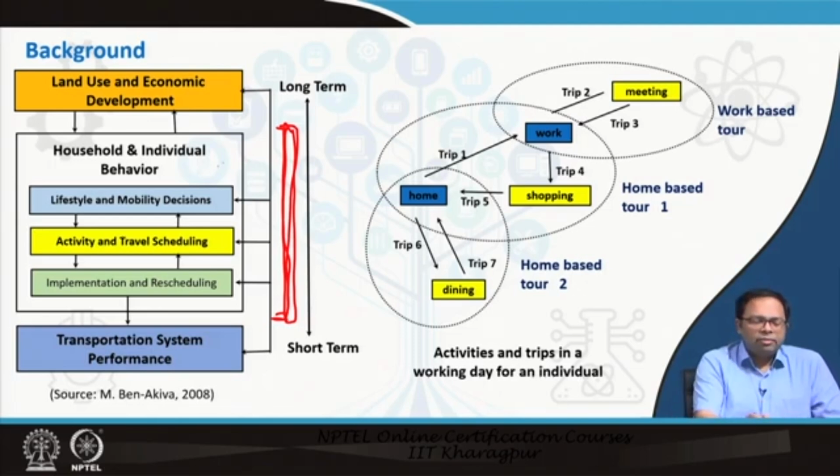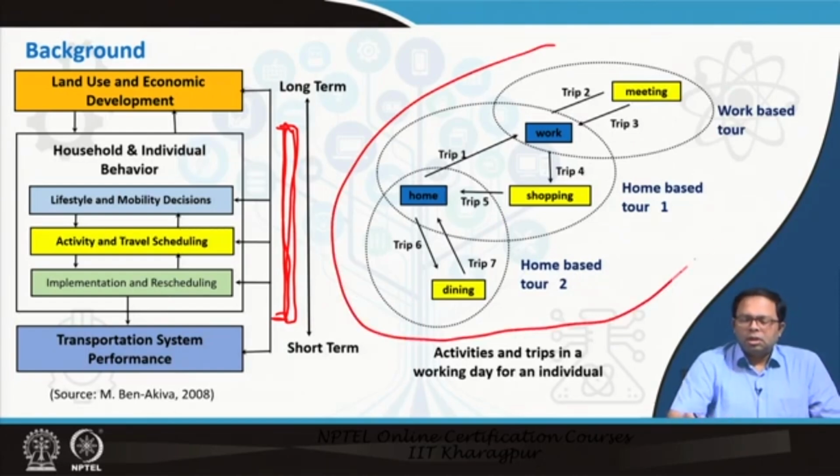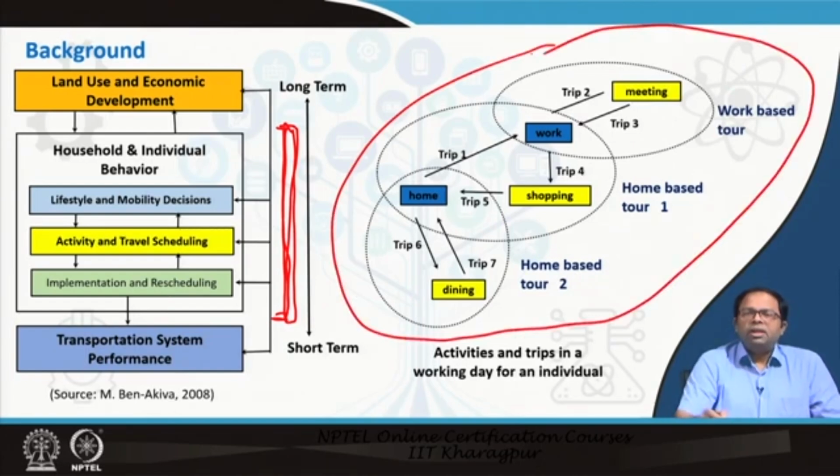So, we start with lifestyle and mobility decisions, we schedule a person's activities and then we implement and reschedule those activities, and eventually we have to come out with this particular structure of tours and trips which we will use to load the transportation network. That means each trip will have its mode choice, we will also have destination choice and the time of the day, and those would be loaded into the transportation network.